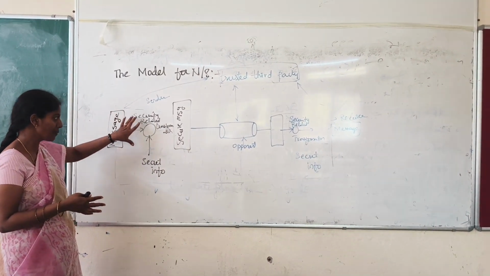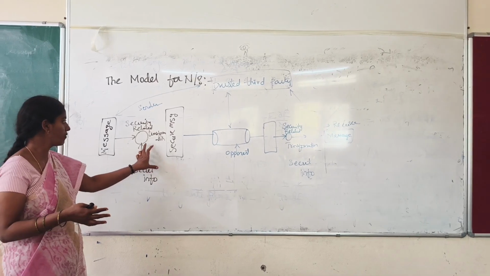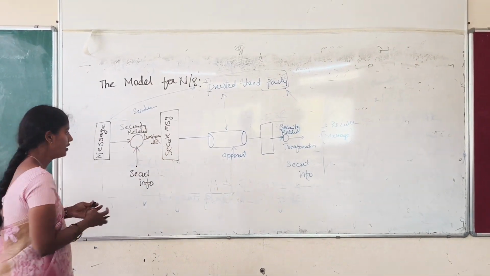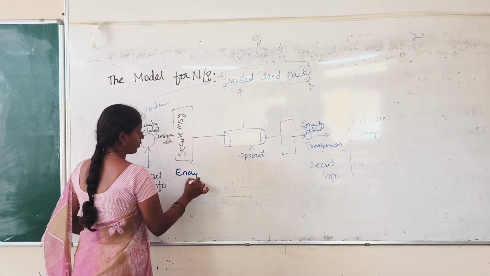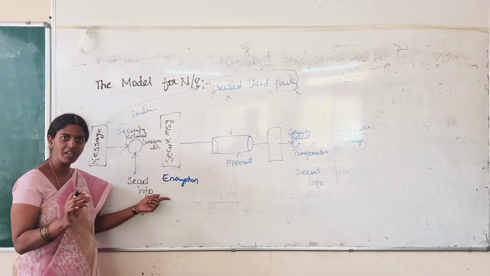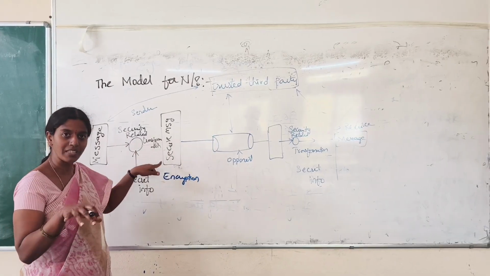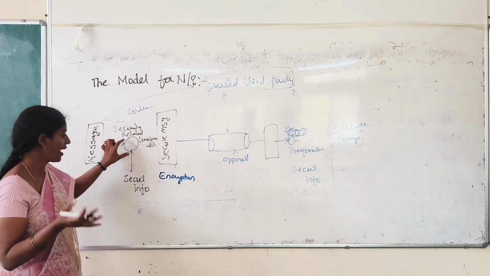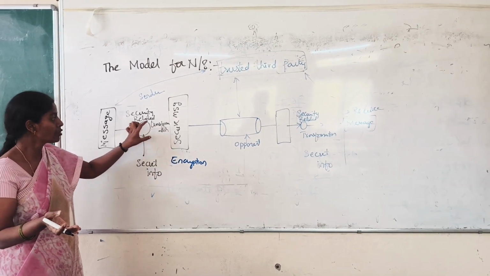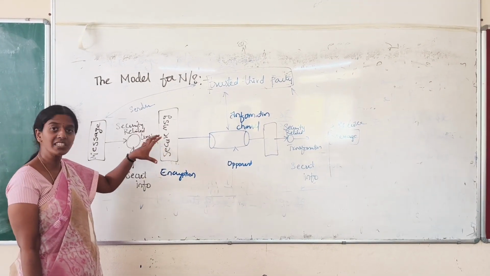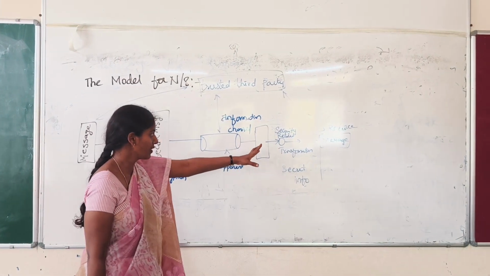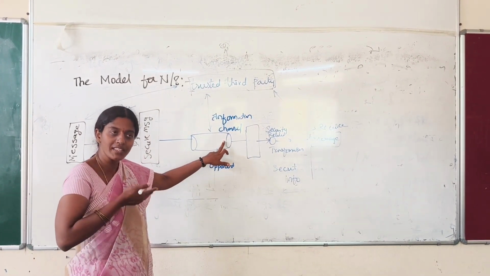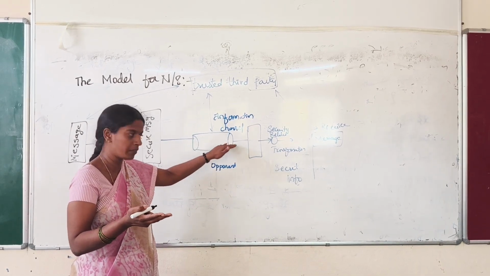Once the sender sends a message, that message goes for a security related transformation. What is security related transformation? This is nothing but encryption. What is encryption? Encryption converts the plain text into ciphertext, which is an unreadable format. Once the data has been encrypted, it is sent to the receiver through the information channel. The information channel is where the message will be communicated. This is one of the paths.